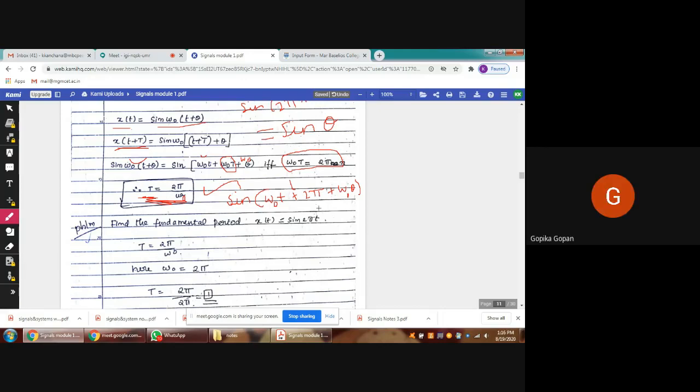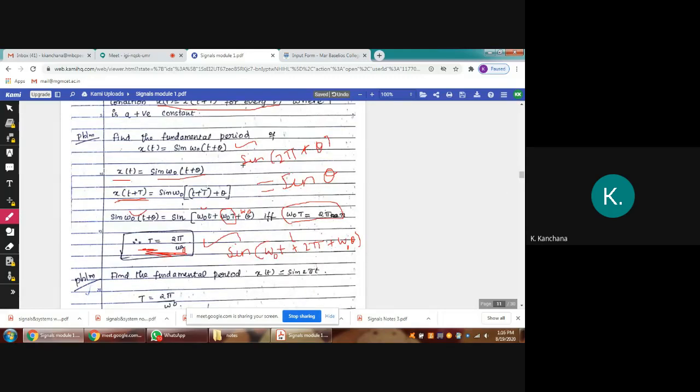Yes, miss. Okay, so now if you use the equation sine 2 pi plus theta equal to sine theta, I am removing this 2 pi. What equation will you get? Sine of omega naught, and since omega naught is in both terms, I can take omega naught outside. So I'll get small t plus theta. This step is clear?